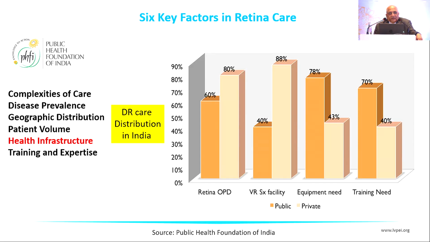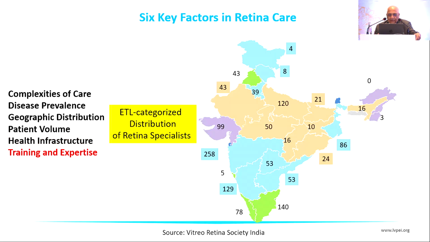If you look at the distribution of care in India, obviously in all specialties, private service is a little better off. 65% of care in India is given by private organizations, and the remainder by public health services. Somehow public services are not as efficient as private services right now in the country, at least for diabetic retinopathy care. The availability of retina specialists divided by ETL is shown here, but this is a slightly confusing slide to calculate.